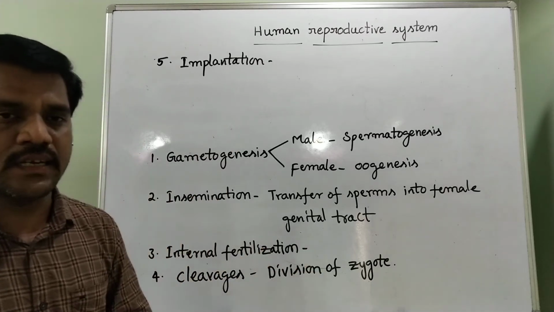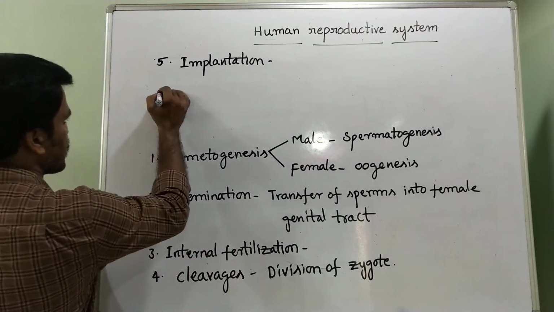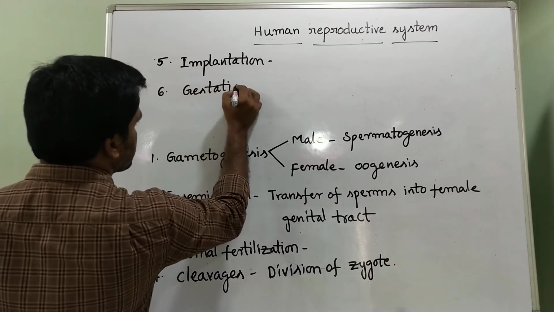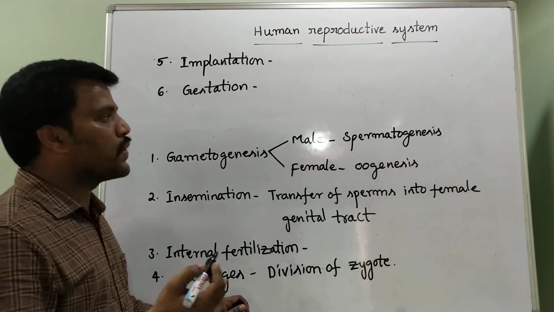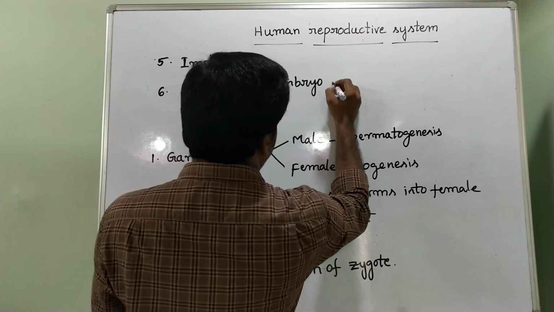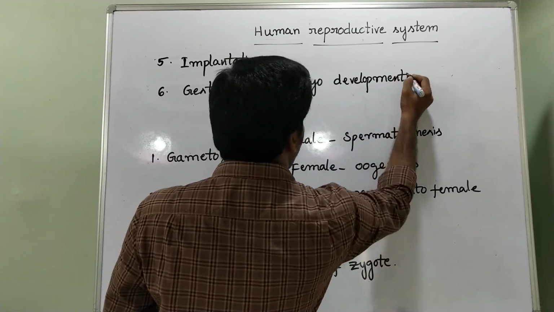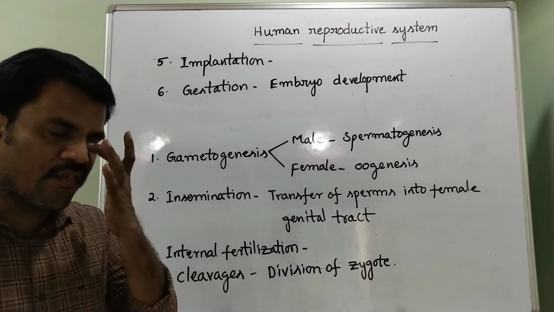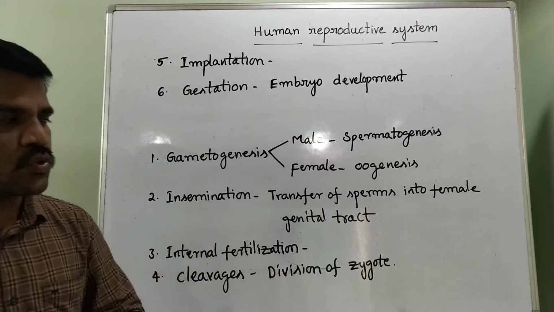After implantation, it takes some time to develop. That is called gestation. Gestation means development of the embryo. This is called the gestation period. Generally, the baby requires about 9 months. That is the gestation period, and it differs from organism to organism.